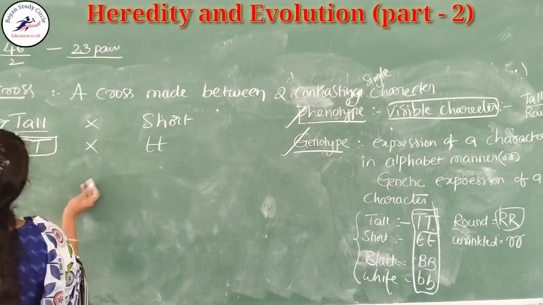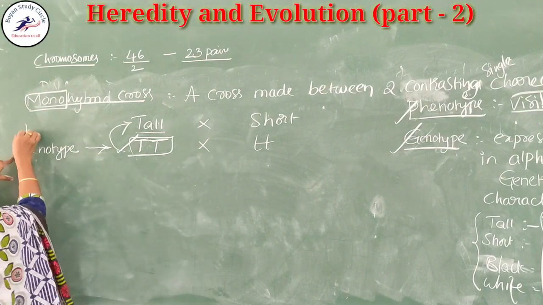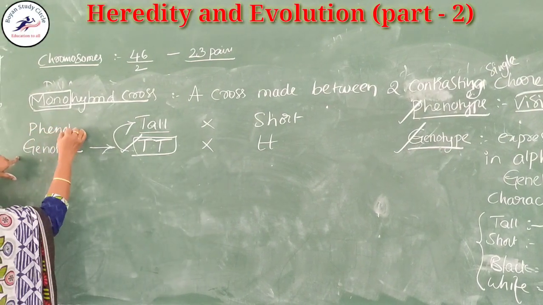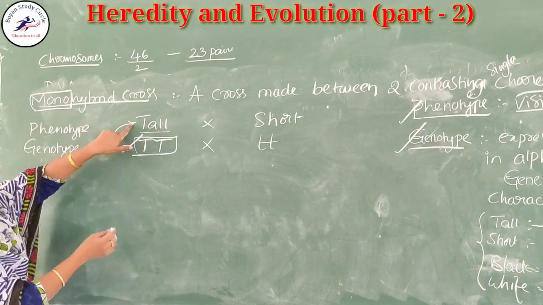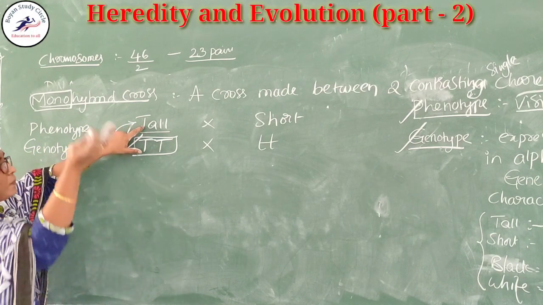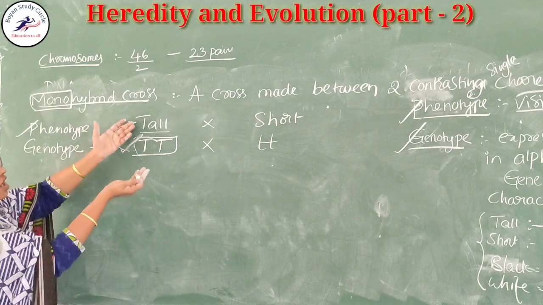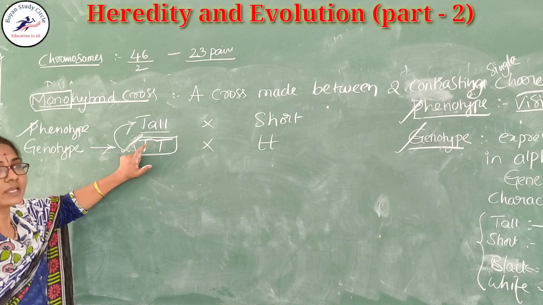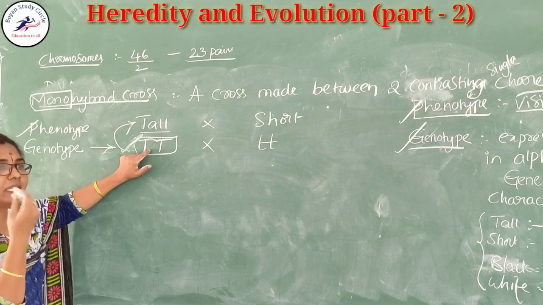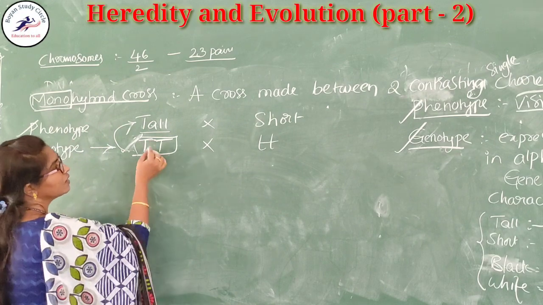Okay. Again, come back to the monohybrid cross. I think you now understand what is meant by the phenotype and what is meant by the genotype. The tall character is visible outside, a tall plant, so it is a phenotype character. And how is it tall? By having the capital T in the genetic expression. So the tall character is exhibited.